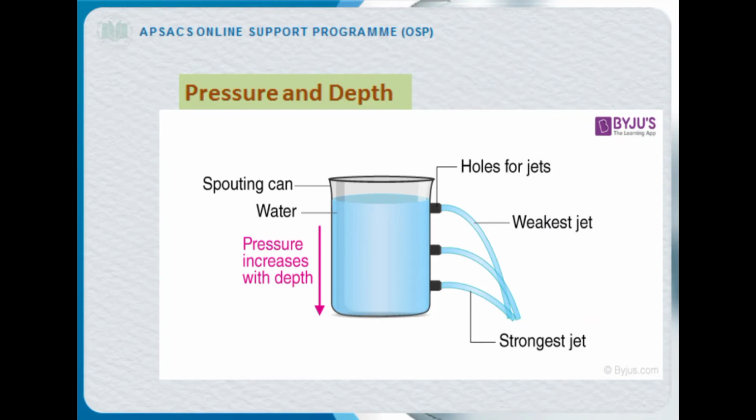So again we will discuss our next diagram, where we have holes in the container. We put in the water, and the water from the top hole, the top jet, creates low pressure and there is a weak jet, and this is a strong jet. So as we increase the depth of the water, the pressure will increase.